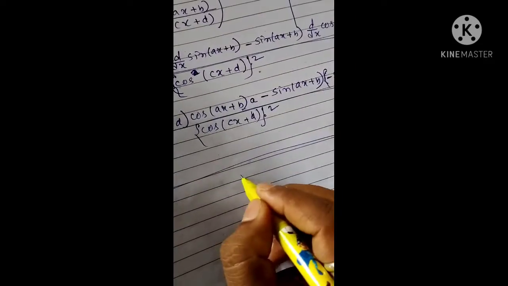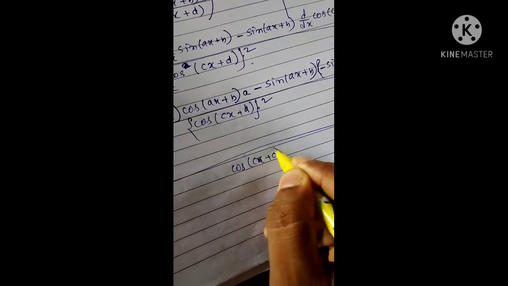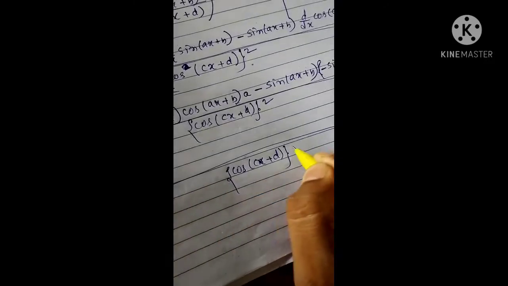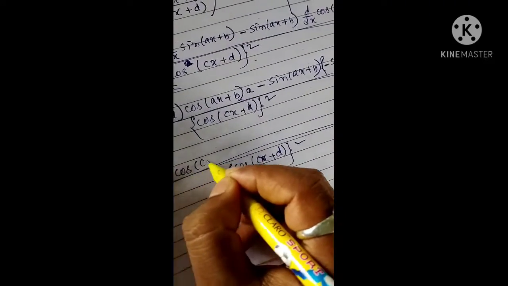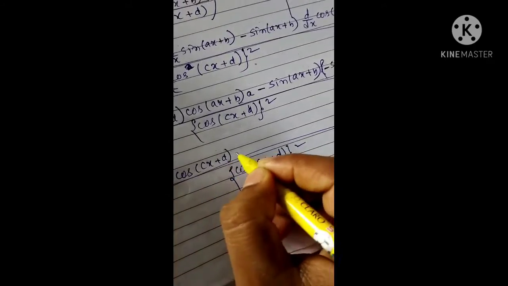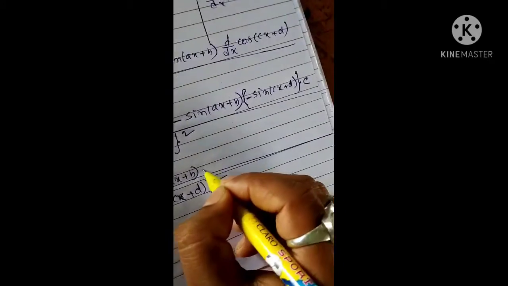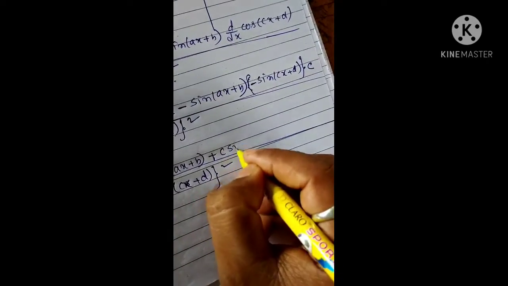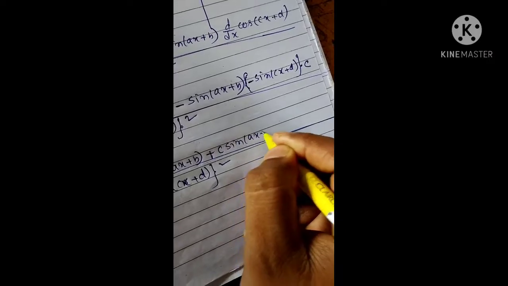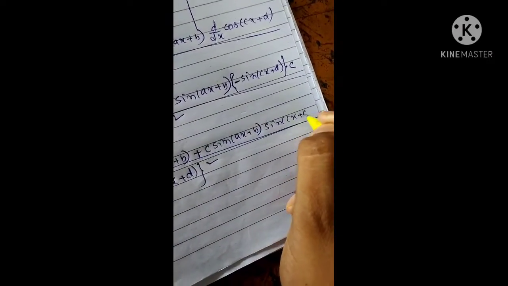First we find out cos of cx plus d whole square, and here you will get a into cos of cx plus d and cos of ax plus b, minus this minus will be plus. So here you will get c into sine of ax plus b and sine of cx plus d.